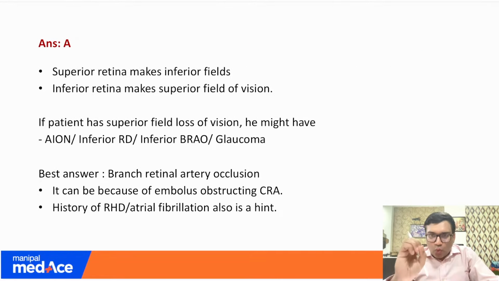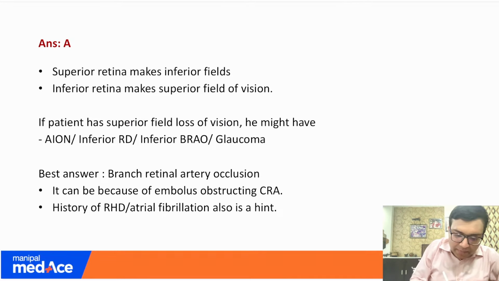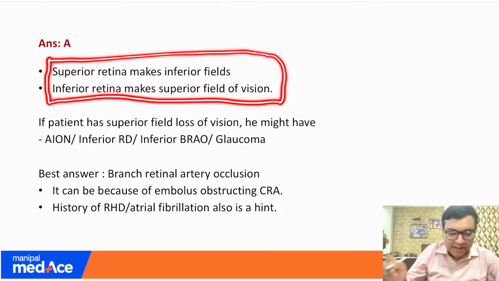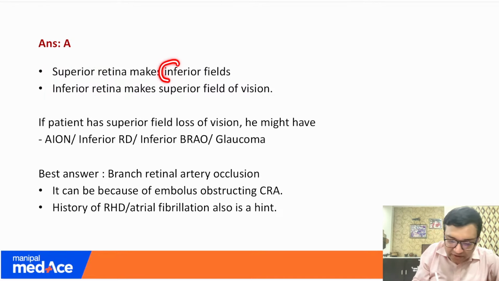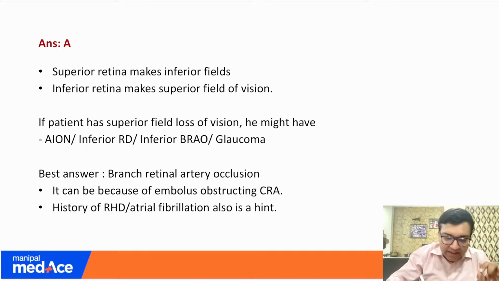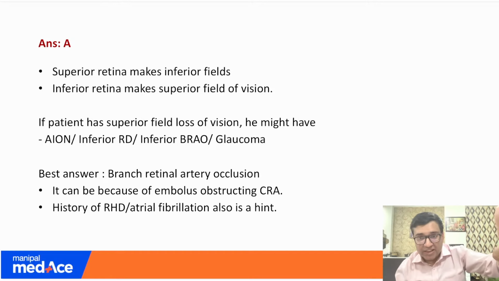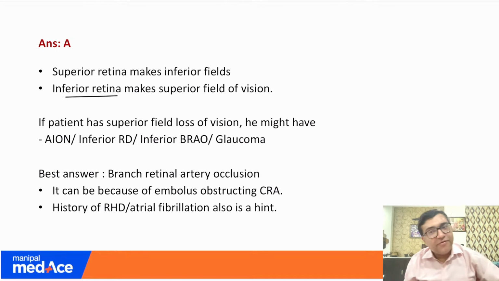Okay, so what are the important points through which you can get the answer? First of all, remember what I have told you again and again in my sessions, that the superior retina corresponds to the inferior fields, and the inferior retina makes the superior field of vision. So whatever is there is causing a problem in the inferior retina. Give me a thumbs up if you understand. Okay, so it is giving a problem in the inferior retina.